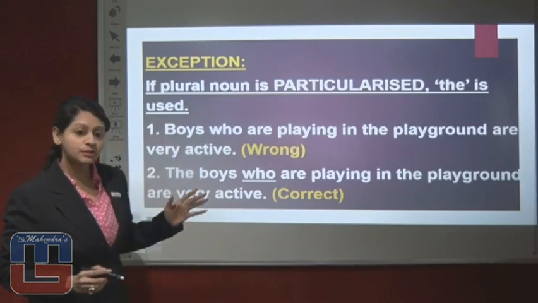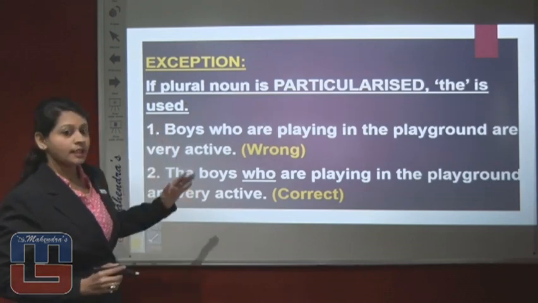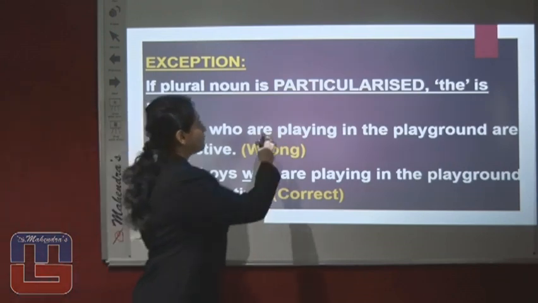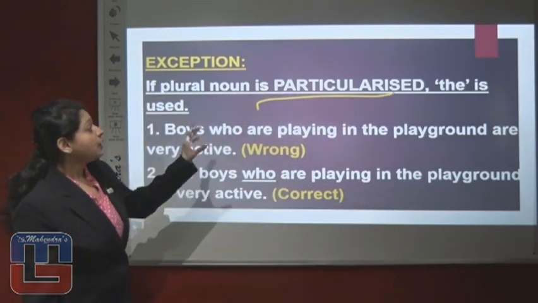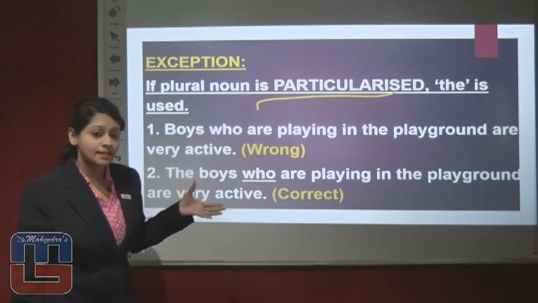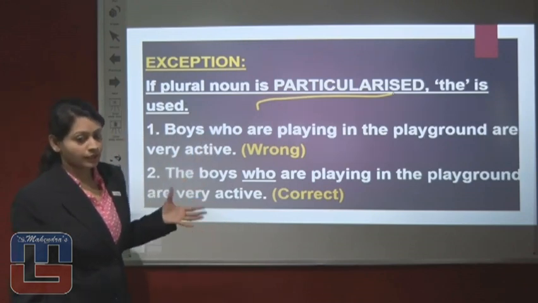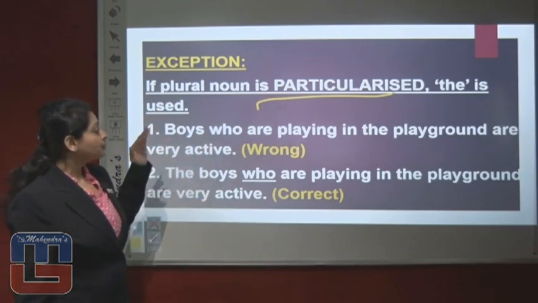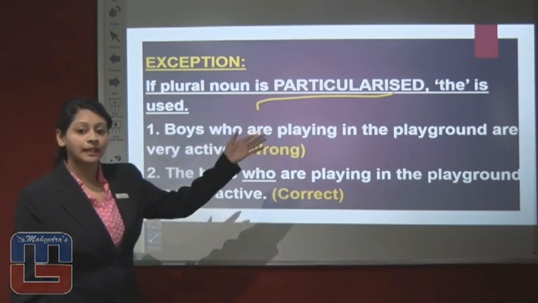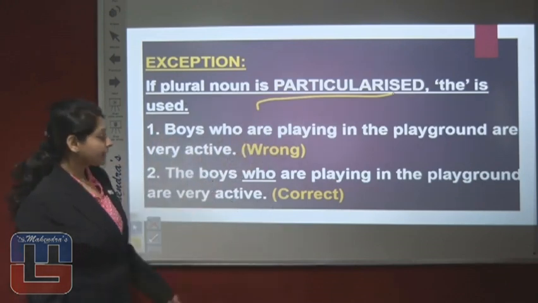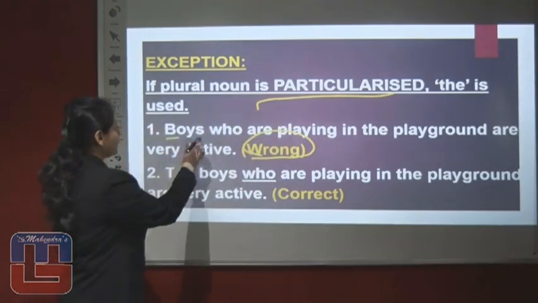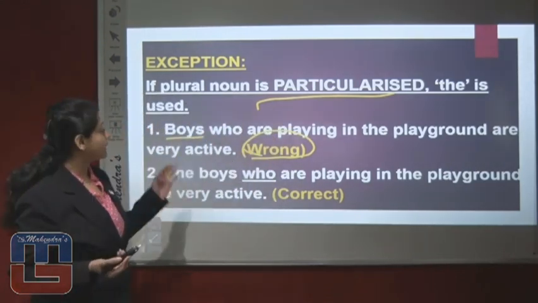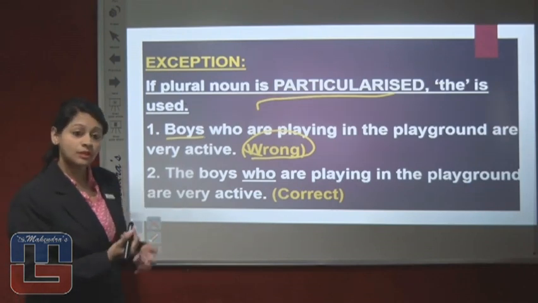What is the exception to this rule? The exception to this rule is if a plural noun is particularized, the is used. Here, particularized means specifying something or denoting something, right? The example here says, "Boys who are playing in the playground are very active." And this sentence here is incorrect. Why? Boys is plural and the is not placed. This sentence should be correct, but no, this sentence is wrong.